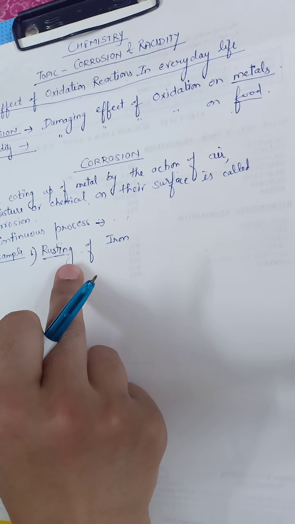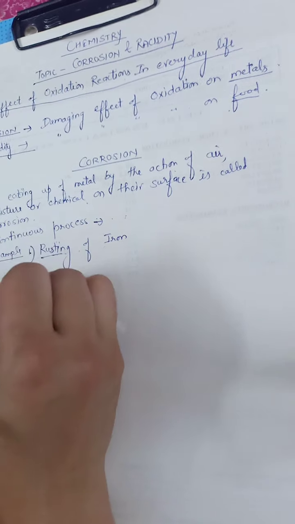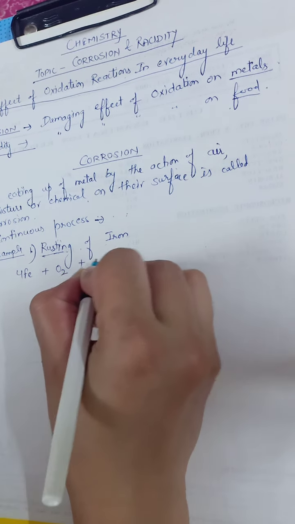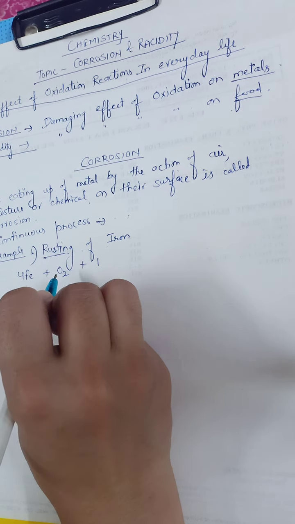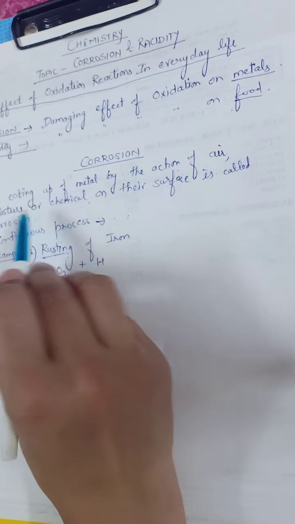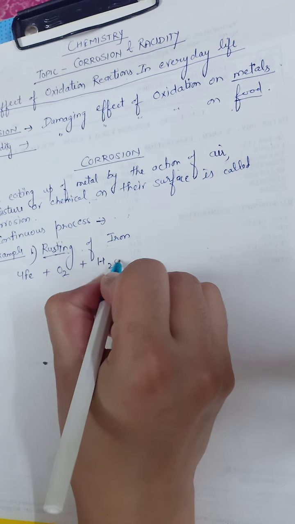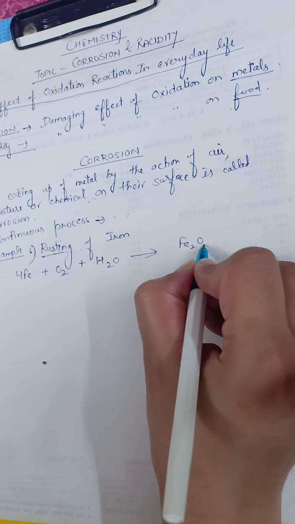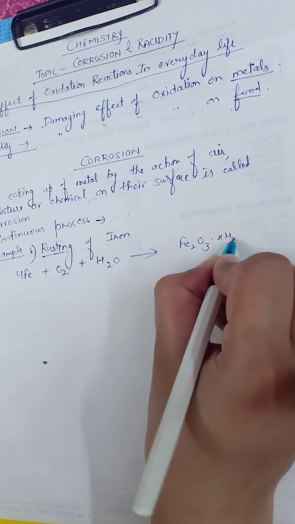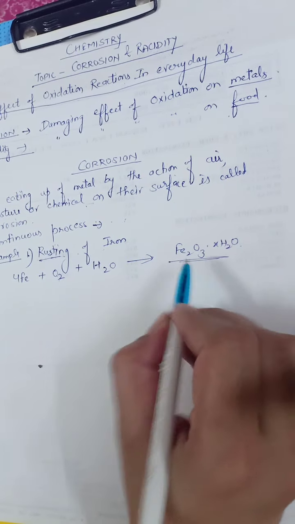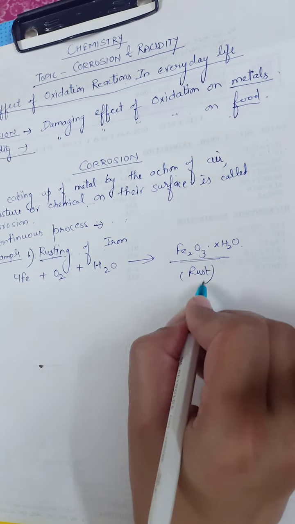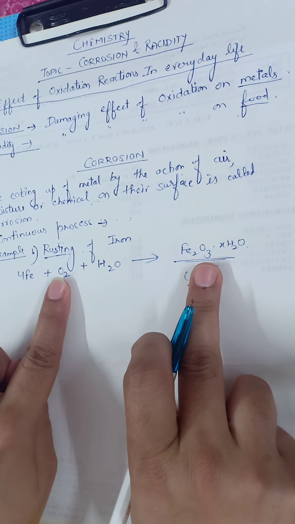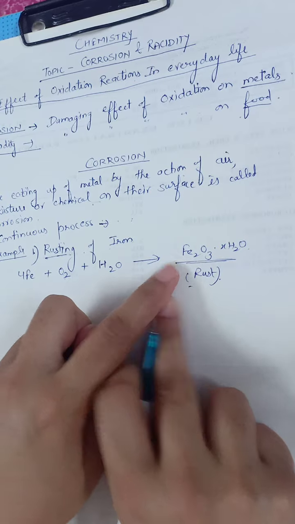In this case, when iron metal reacts with oxygen gas or by the action of air, when it comes in contact with moisture or any chemical, then it will give iron oxide, hydrated iron oxide, and this is known as rust. This is the formula for rust. So iron, when it comes in contact with air and moisture, then rusting takes place.